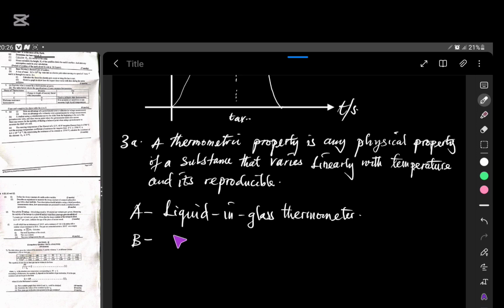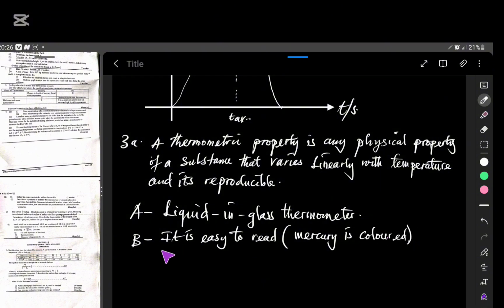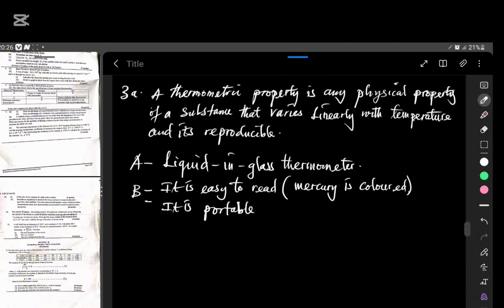So I'll say B is easy to read, and this is particularly because mercury is colored. The mercury in the thread is colored. Secondly, another advantage for B, or use, is the fact that it is portable. It can easily be carried from place to place. So that was for the first thermometer.